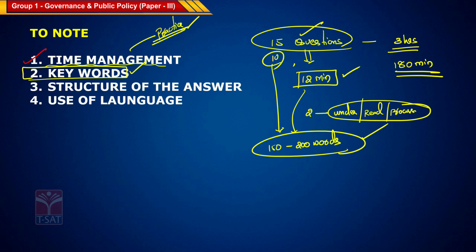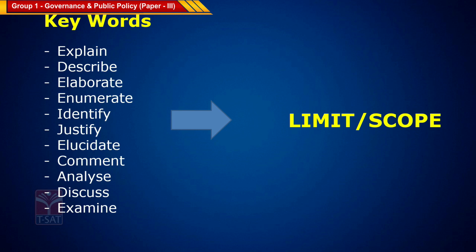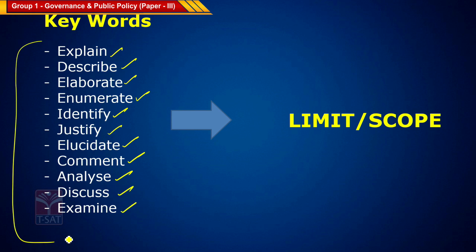size of the answer. What are these keywords? These are the types of the keywords we have. Whenever you look at any question, you have explain, describe, elaborate, enumerate, identify, justify, elucidate, comment, analyze, discuss, examine. All these are the keywords. These keywords limit the scope of the answer. And make sure you write the answer in 150 to 200 words.